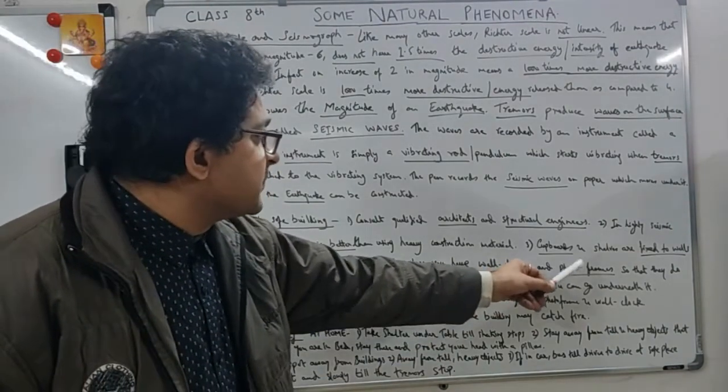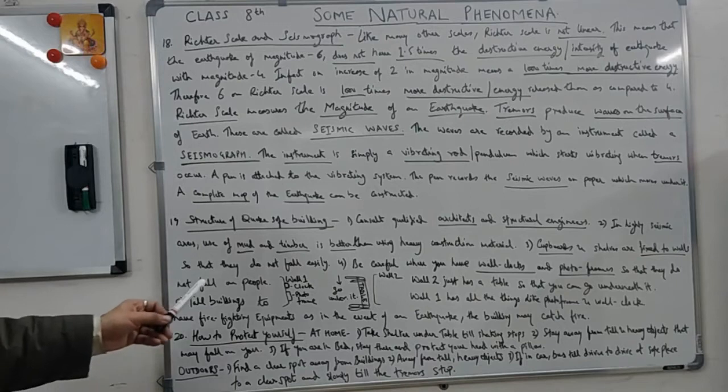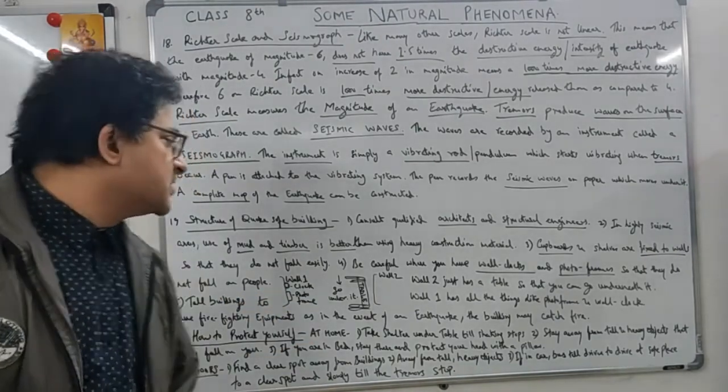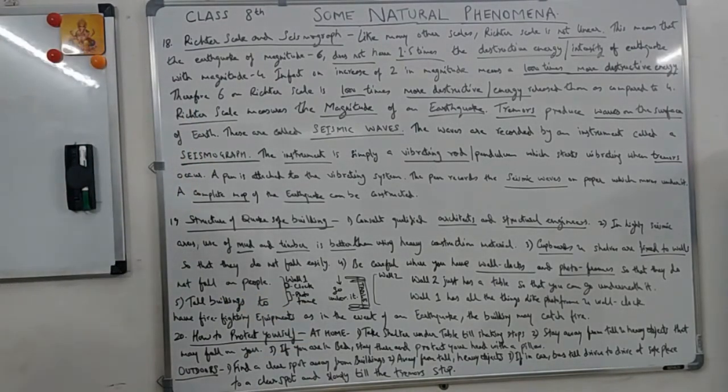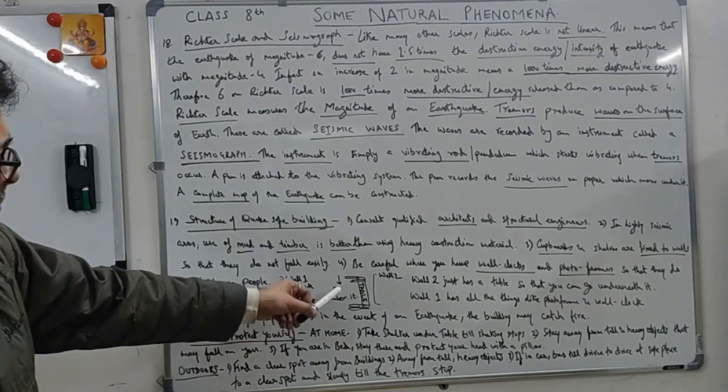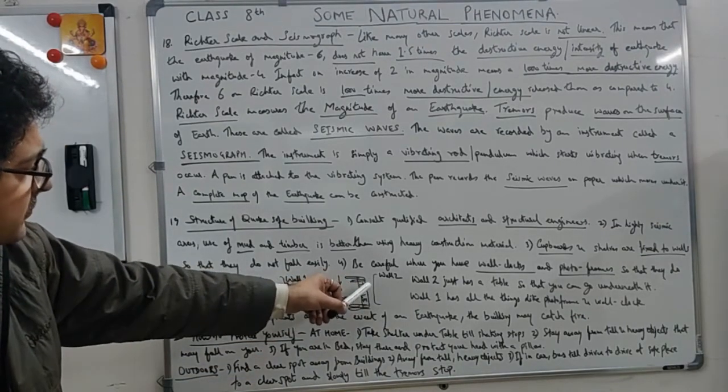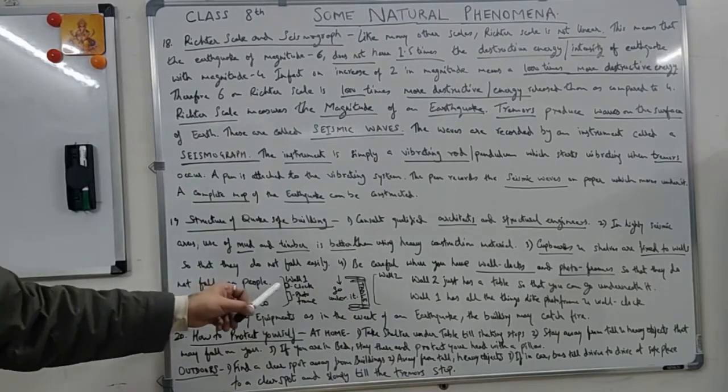Cupboards and shelves are fixed to the walls so that they do not fall easily. That's the third point. And fourth, be careful where you have wall clocks and photo frames so that they do not fall on people. Just a small diagram: this is a table next to the wall, and next to wall 1 there is a clock, photo frame, everything.